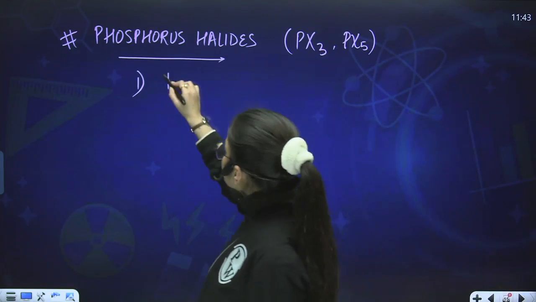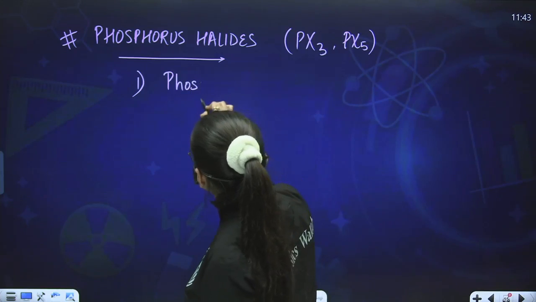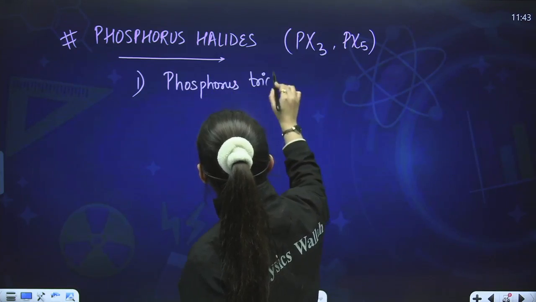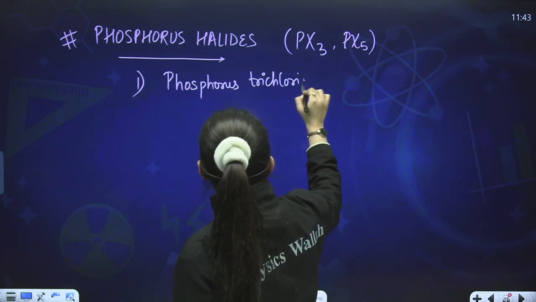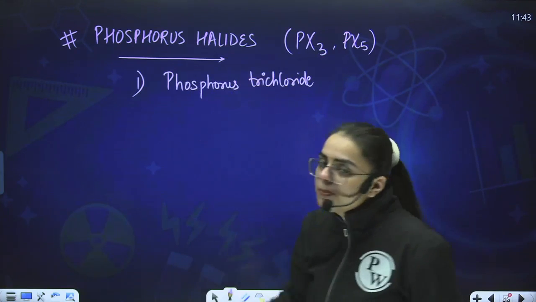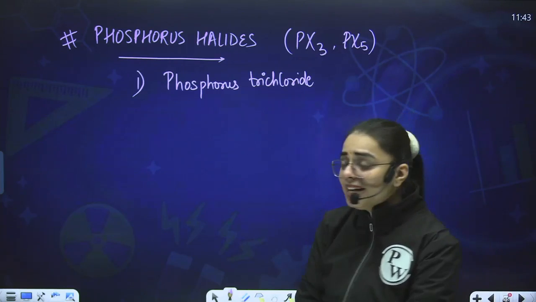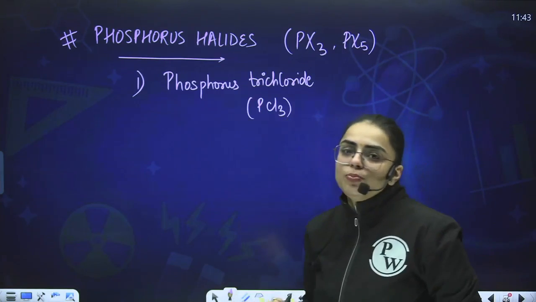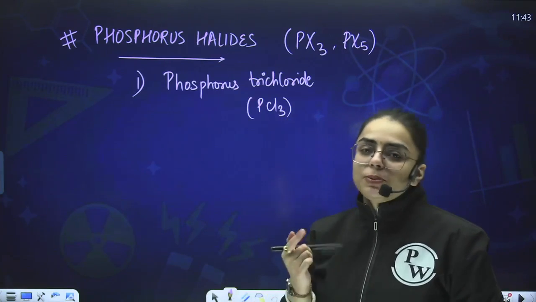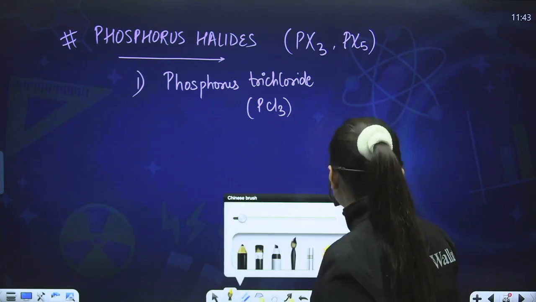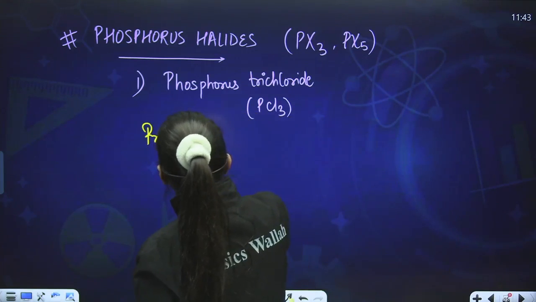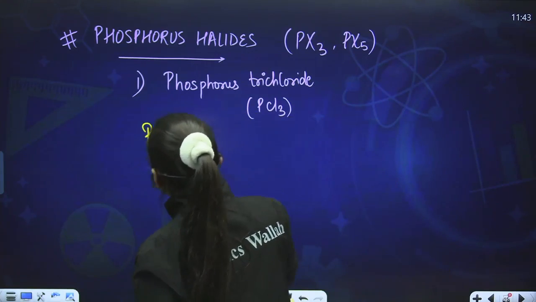First of all comes the phosphorus trihalides. And in that also, students, we shall study about phosphorus trichloride. When I'm taking X as Cl over here, it becomes phosphorus trichloride. That means it is PCl3. First of all, we shall study about PCl3. How is PCl3 obtained? Very simplest reaction. If I talk about the preparation for phosphorus trichloride, that is PCl3.